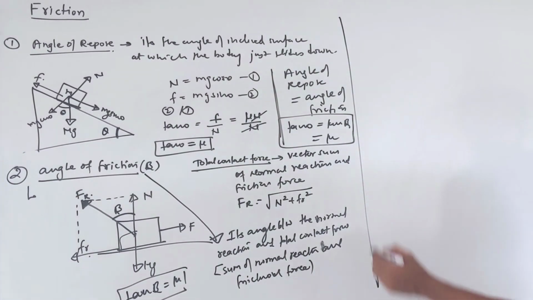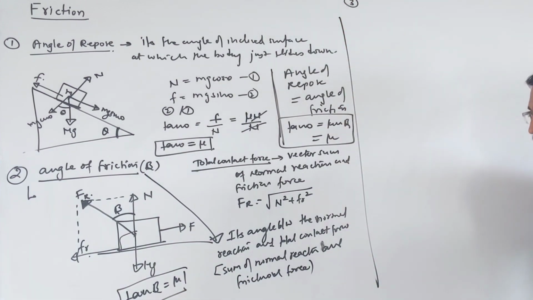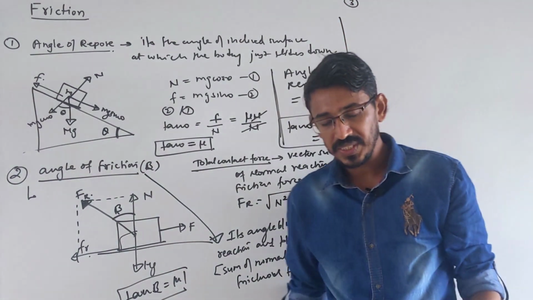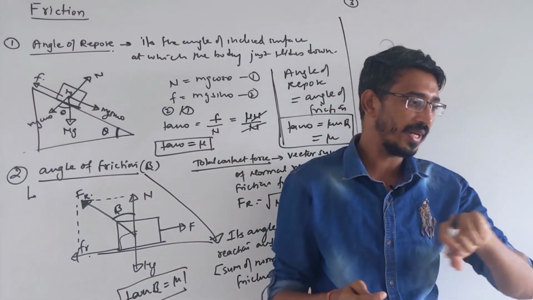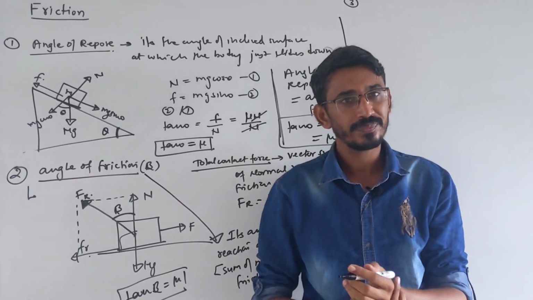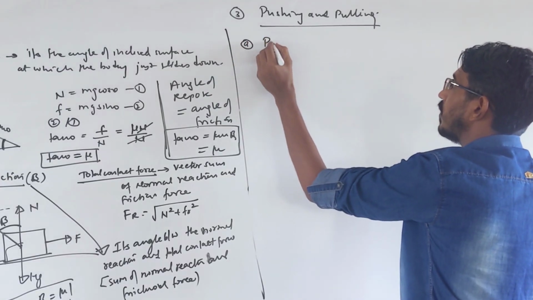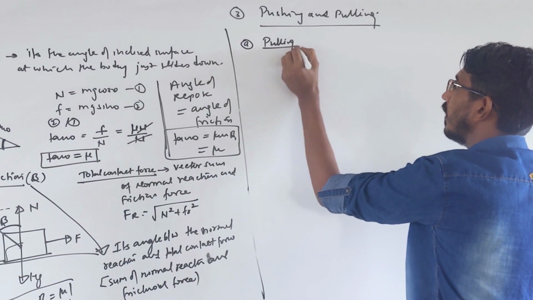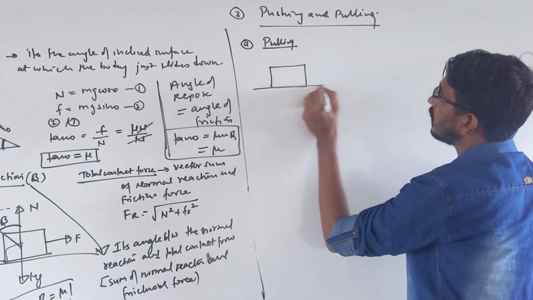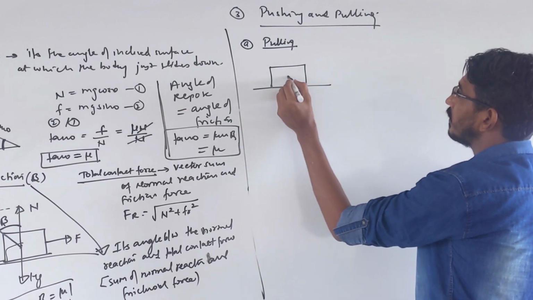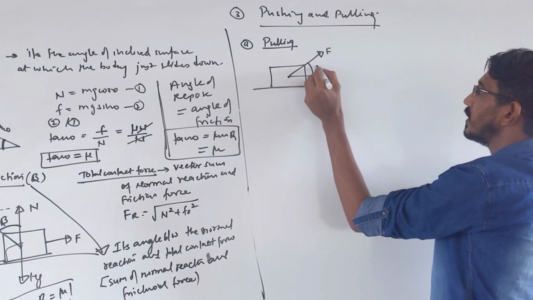Now I will do a few things which they ask in exams. With friction force, what is the easier method? Suppose you want to move a body, what is easier: to pull that body or to push it? That you want to understand. First we talk about pulling. Let's see how to pull a body. This is your body placed on a rough surface, and you apply a force F at some angle to the horizontal. Let's call this angle theta.